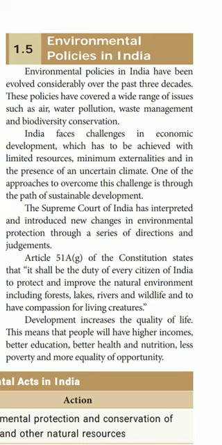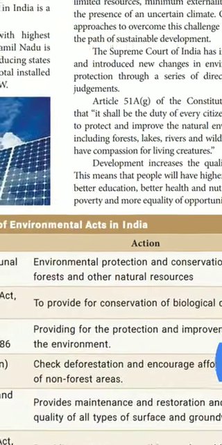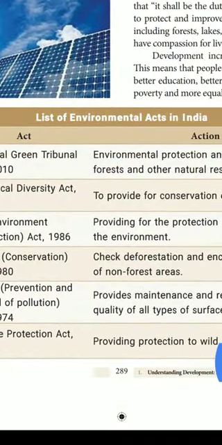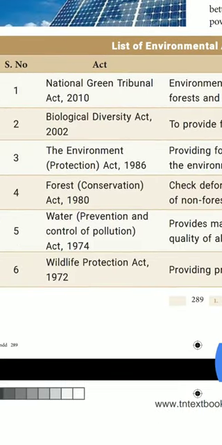Okay, there is one box: list of environmental acts in India. What are the environmental acts in India? There are many acts.